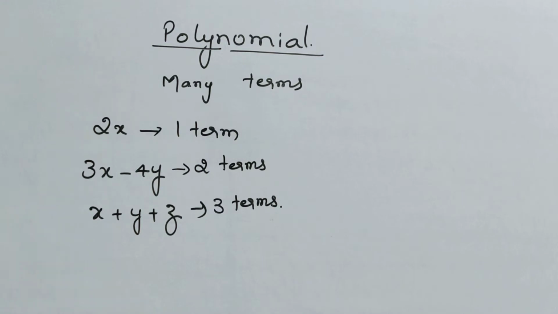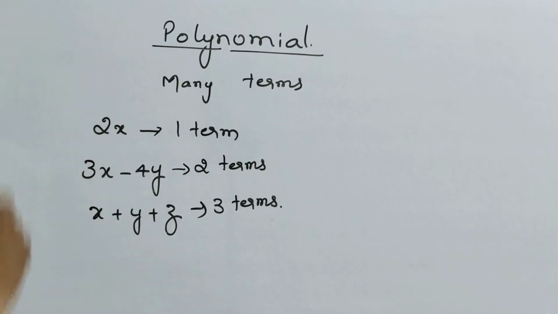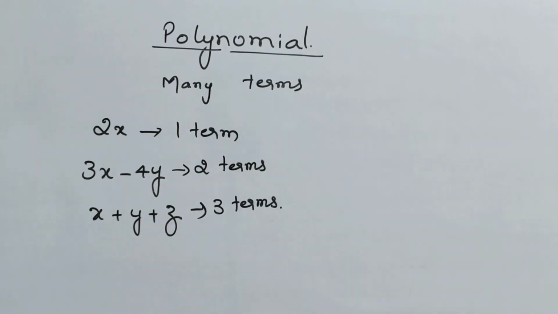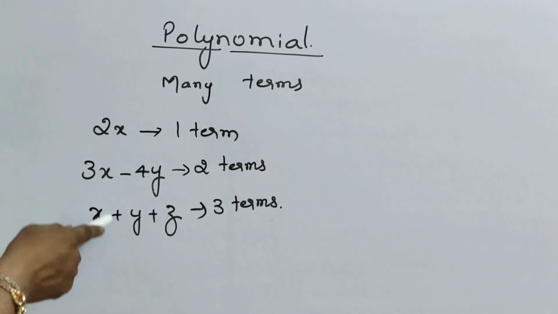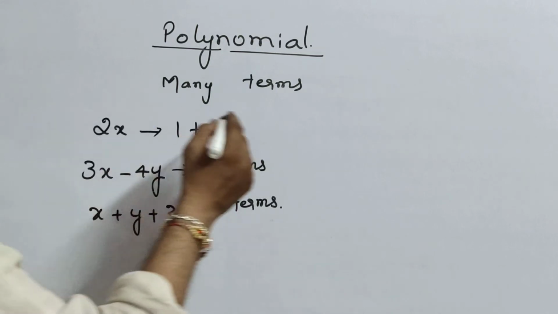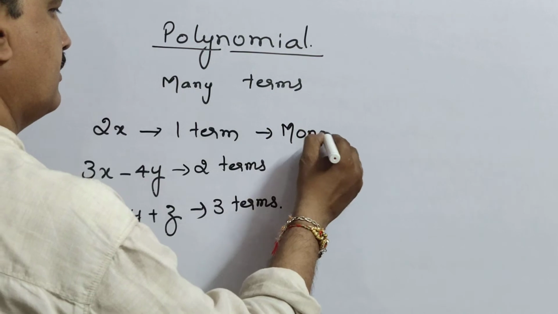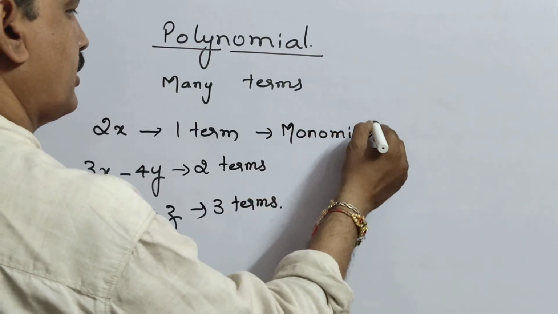Is it clear, children? Here you have seen one term, here two terms, here three terms. Why did I write one term, two terms, three terms? Listen very carefully. Actually, what is a polynomial? I said many terms. Now see here, one term, two terms, three terms, you are seeing many terms here. But especially we have some names. If you have one term, we will call it a monomial.